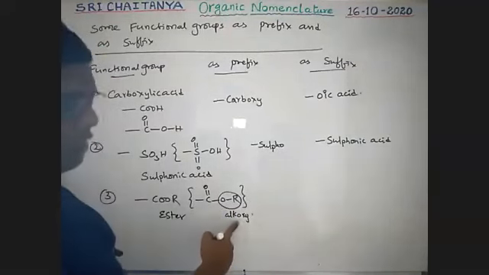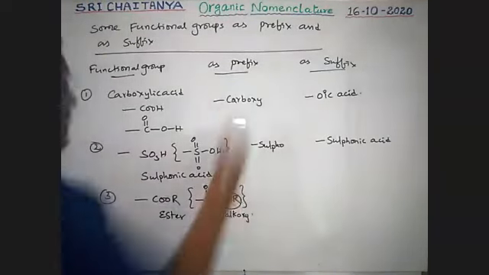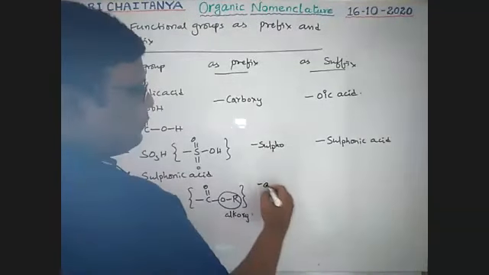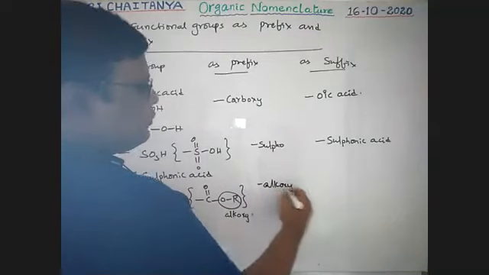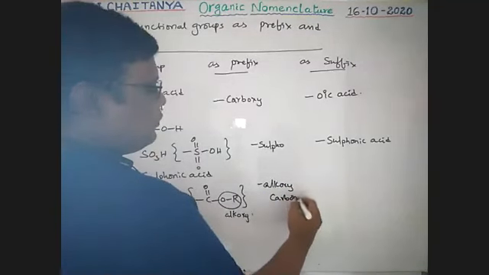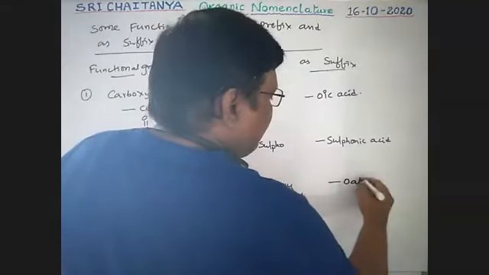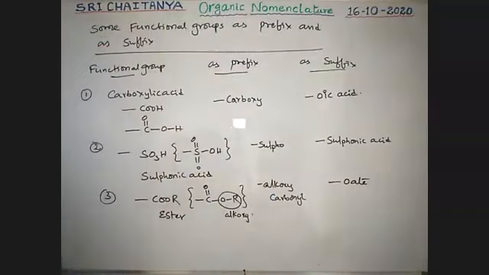As a prefix, alkoxy carbonyl. If it is a suffix, oate is used.